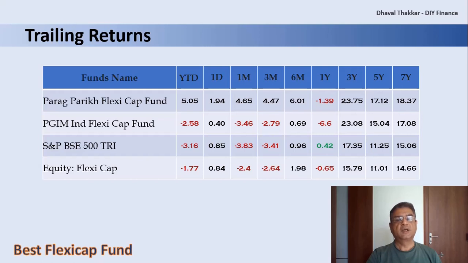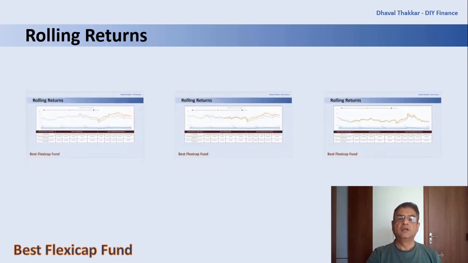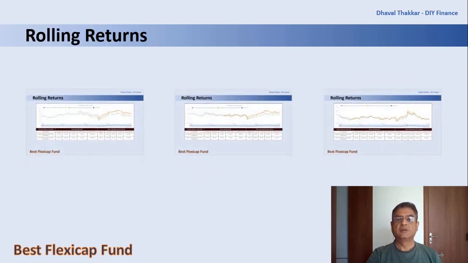Now let's also check the calendar returns. When checking the calendar returns for the last 8 years, that is 2016 to 2022, both the funds have been quite inconsistent except for 2020 and 2021, where both the funds have outperformed their category and benchmark. Year 2022 had been really bad for both these funds. Hence, it can be concluded that both the funds are not consistent in their performance. Now let's also check the rolling returns. Here we'll check the rolling returns for 5 years, 3 years and 1 year and compare to its index.